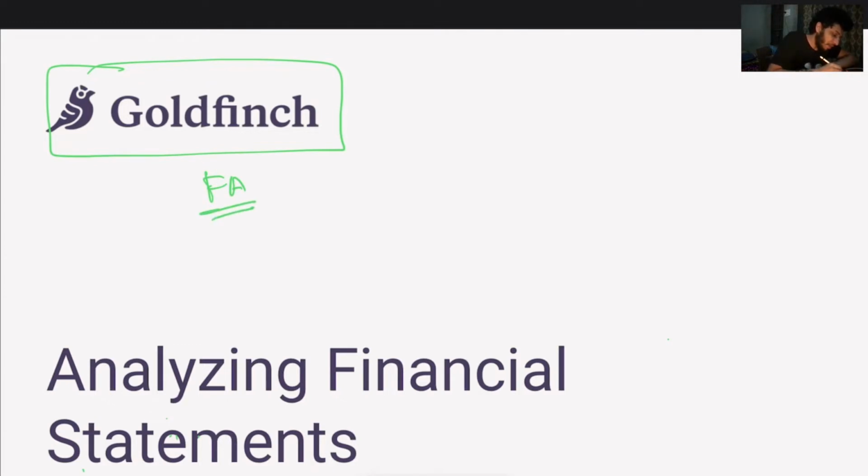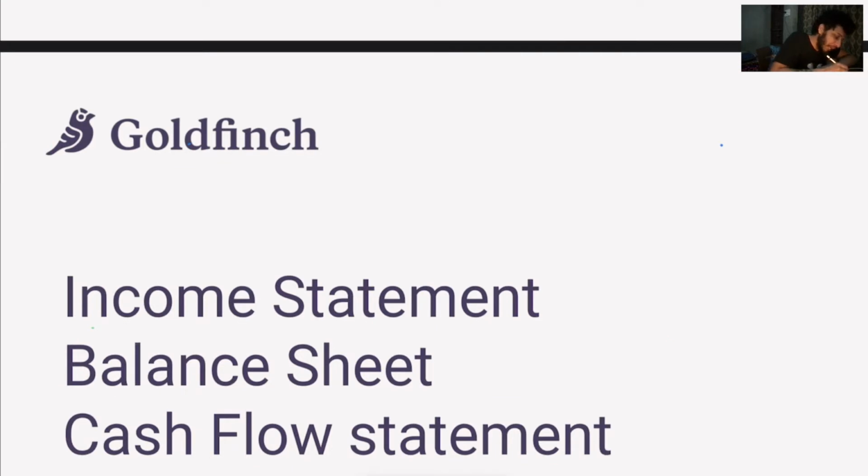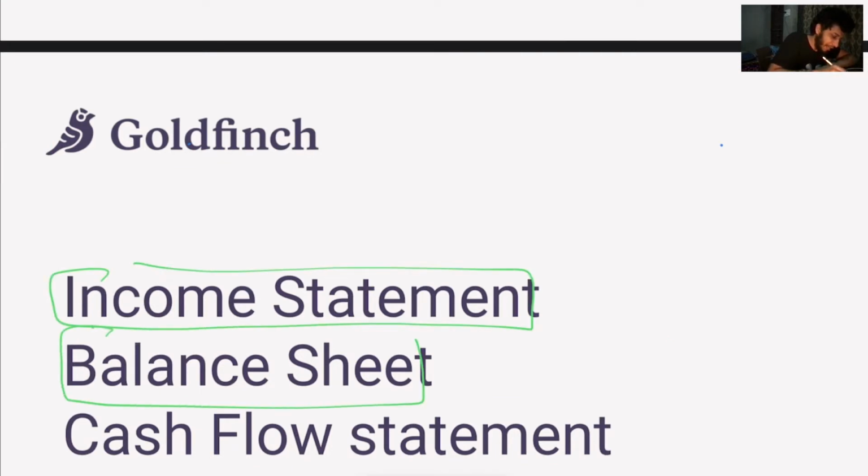Today I will be talking about analyzing financial statements. There are three types of financial statement. One is income statement, second is balance sheet, and the third one is cash flow statement. We will look into each one of them one by one. So let's start with income statement.